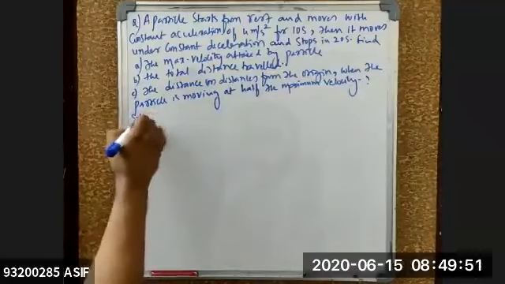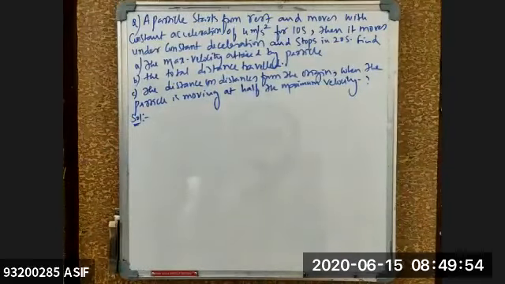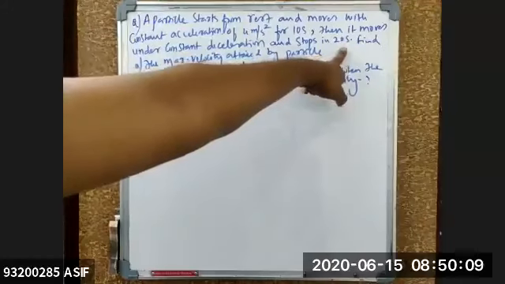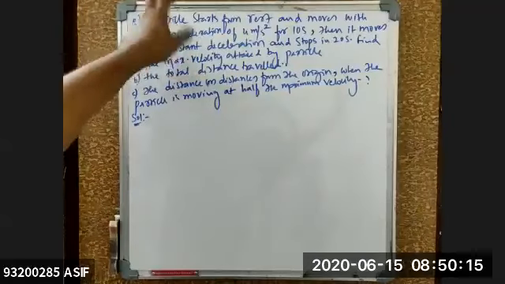See, now this is a question. Try to understand the question first. Read the question twice. Sir, is the 20 seconds included? Yes, beta? Sir, you said that it moves under constant deceleration and stops in 20 seconds, including the 10 seconds, sir? That we need to understand first. Let us try to see the question.